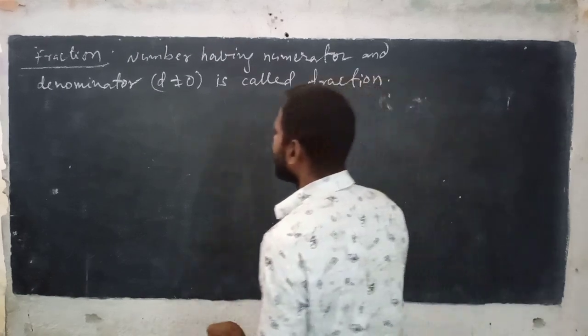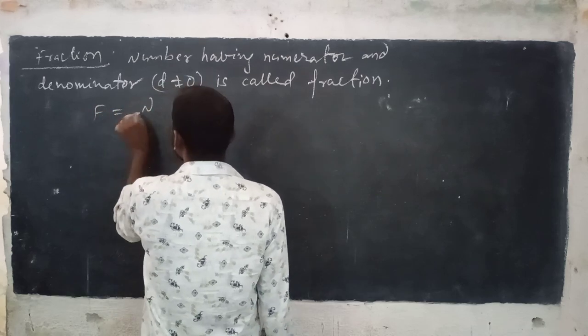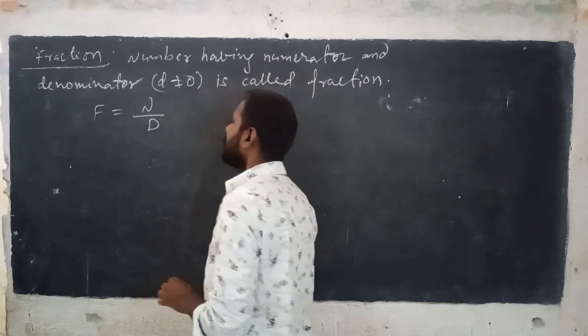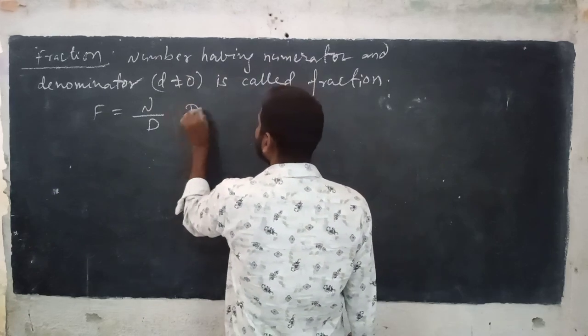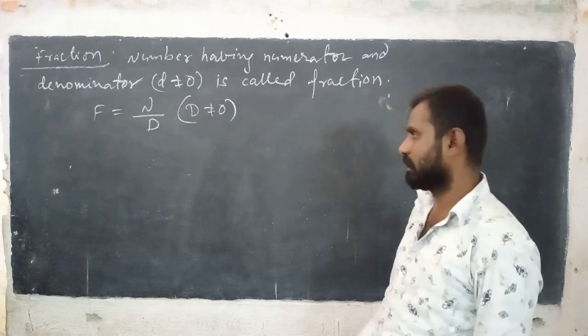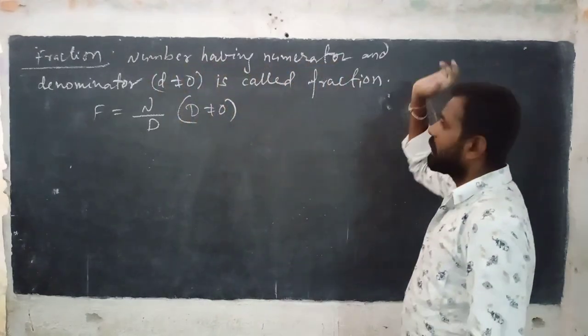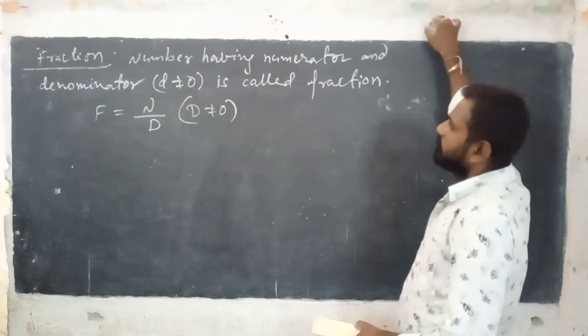So it can be written as f means fraction, numerator by denominator, n by d, d not equals to 0. See, number having numerator and denominator is called fraction.